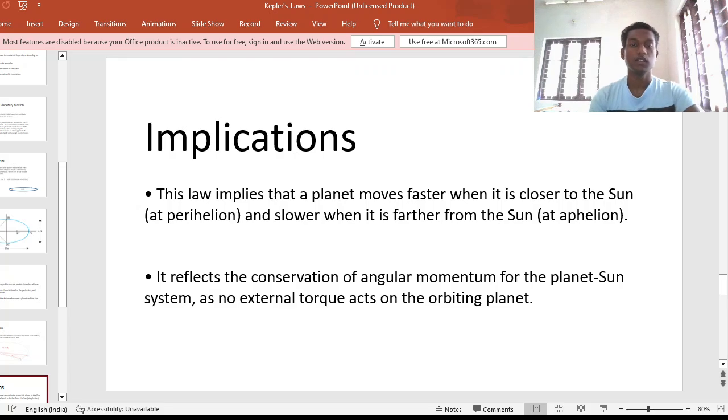The implications: this law implies that a planet moves faster when it is closer to the sun and slower when it is farther from the sun. This we have explained in the first law. It reflects the conservation of angular momentum for the planet-sun system, as no external torque acts on the planet.